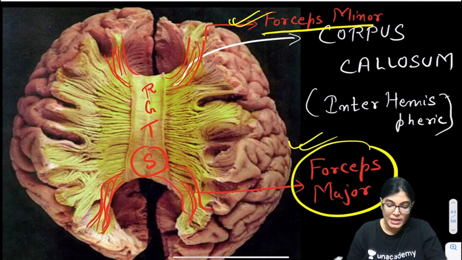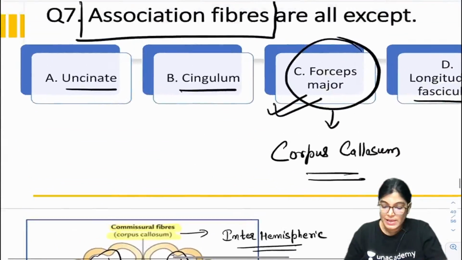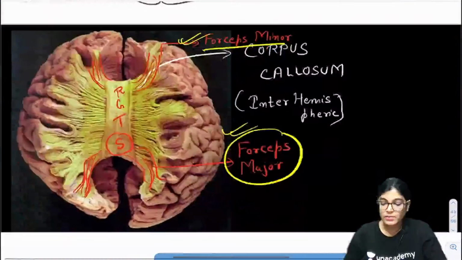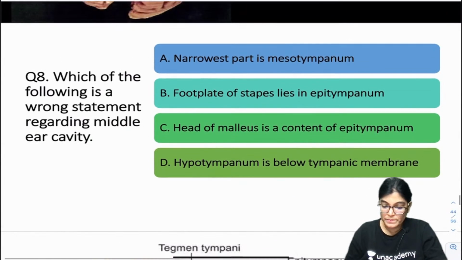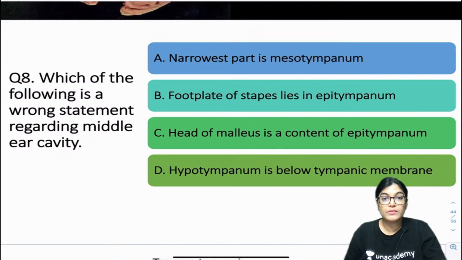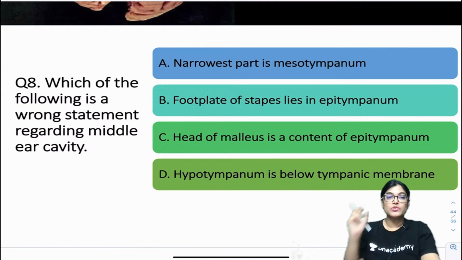Yes. So let's move on to the next MCQ. We have finished the 7th. Now moving on to question number 8.